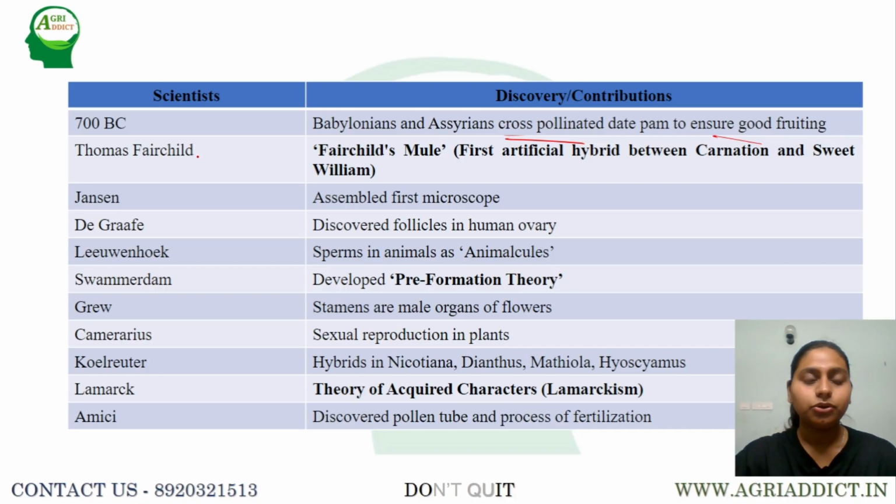But later, one of the most important things, in 1717, Thomas Fairchild was the one responsible for developing the first artificial hybrid by crossing Carnation and Sweet William. This is an interspecific cross.